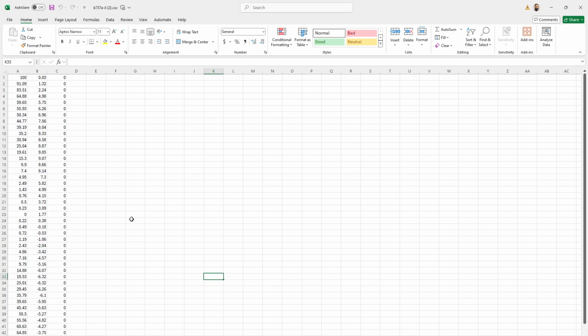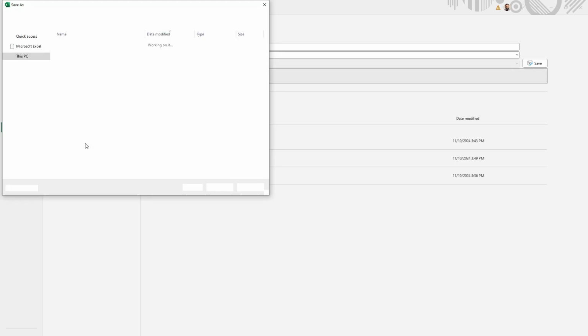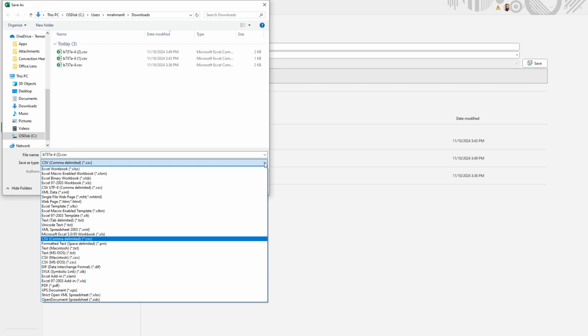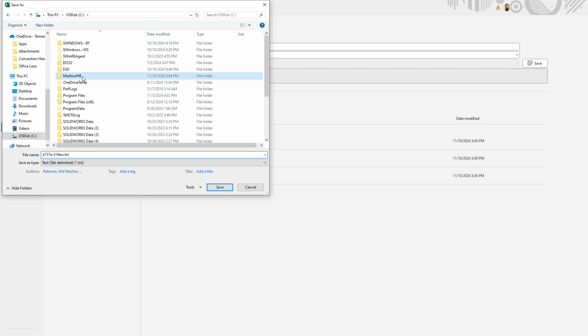Okay, now save it. We need to save it as text tab delimited. So the file type will be text tab delimited, so click on it, and make sure that the file type is correct. So our coordinates file is B737AIL, so we can do it like this. New, and the location will be here.